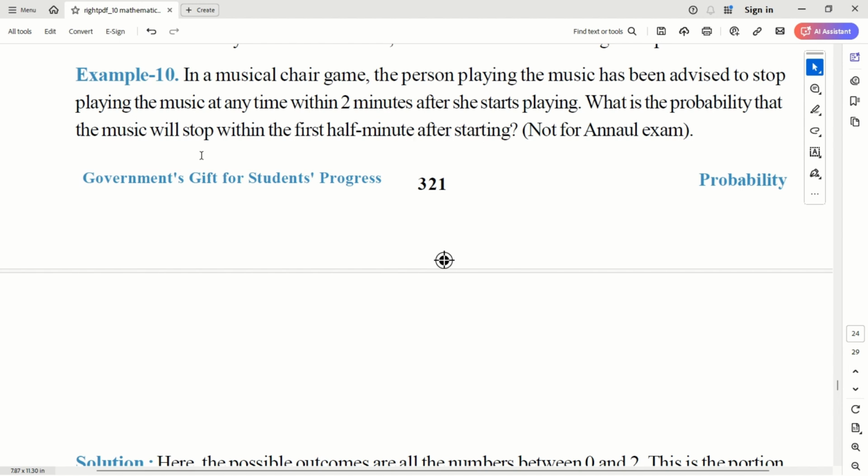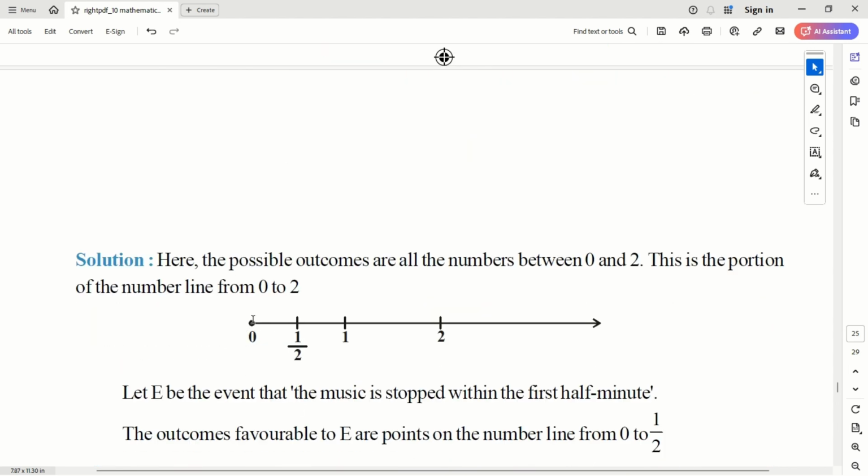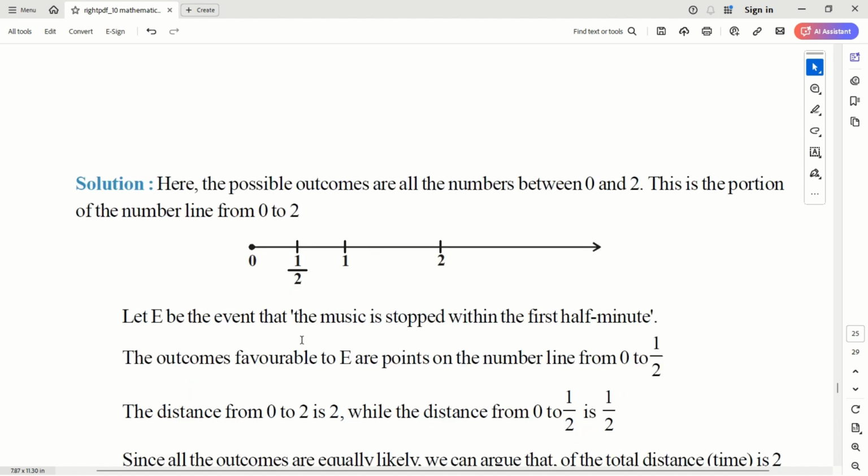Which means you have 2 minutes of time within which the music can stop at any point. What is the probability of the first half minute? So we really cannot measure from number of seconds, number of milliseconds or microseconds. We can't really measure that way. The only thing you can measure is on a graph, how much is the first half minute compared to the 2 minutes. So the total event is, let's say, 2 minutes, this is the line, 2 units. Then half minute is half a unit.